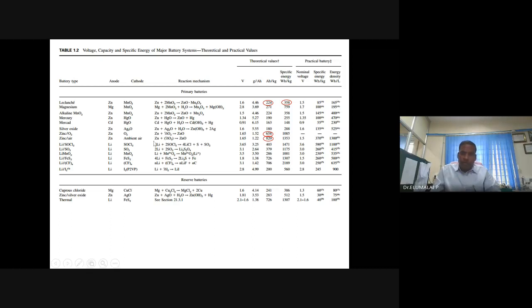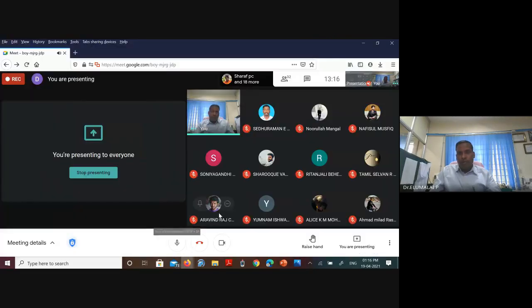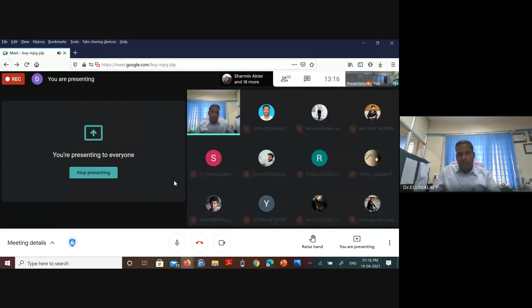At least you can try this one. Zinc air battery. Estimate the theoretical capacity of zinc air battery excluding the mass of oxygen. You should do this. Previously someone asked one question related to this, whether you want to consider the electrolyte mass.